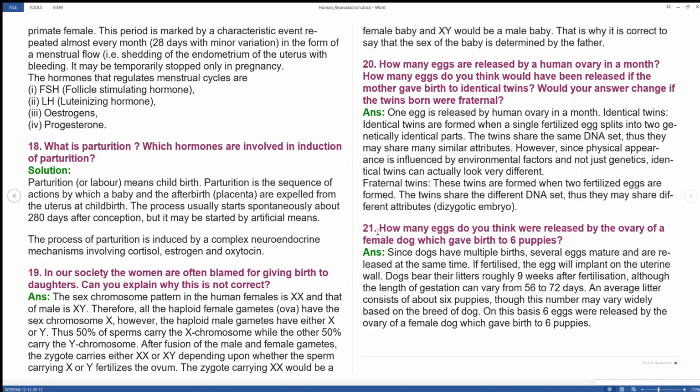The next question is: how many eggs do you think were released by the ovary of a female dog which gave birth to 6 puppies? Logical question. Dogs have multiple births; several eggs mature and are released at the same time. So the eggs will implant on the uterine wall. The gestation period will be only 56 to 72 days, roughly 9 weeks after fertilization. That is why 6 puppies are possible on the basis of 6 eggs released by the ovary, which gave birth to 6 puppies.